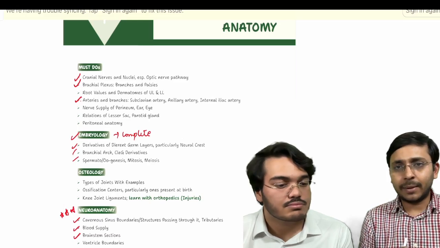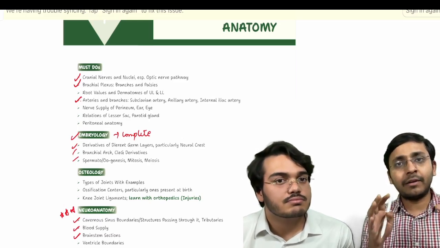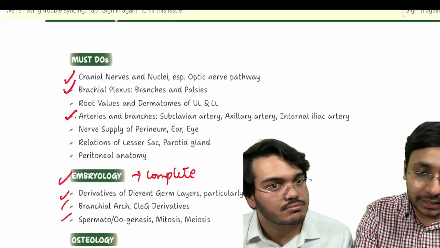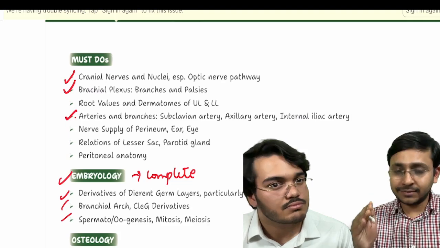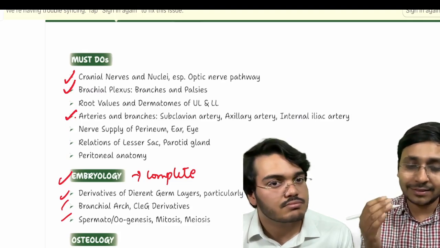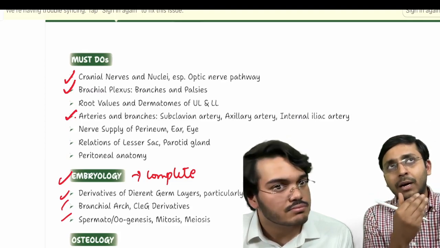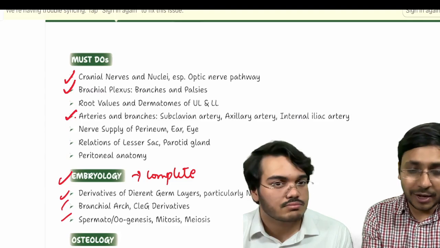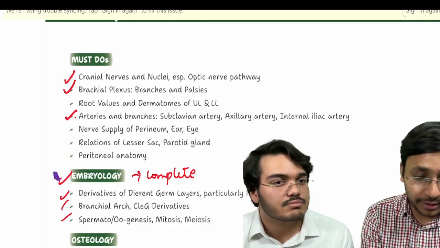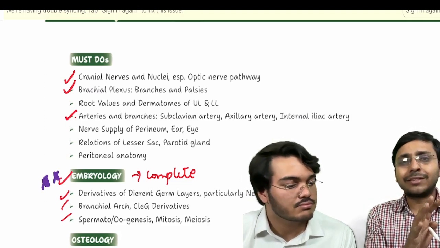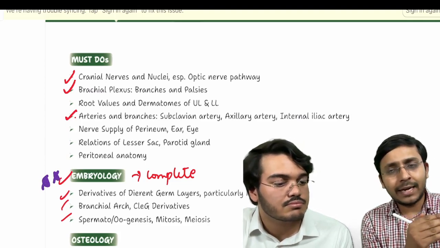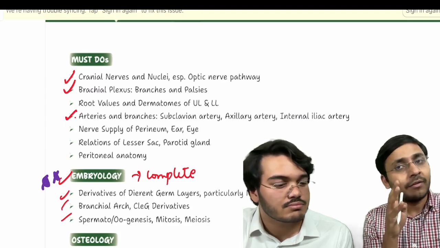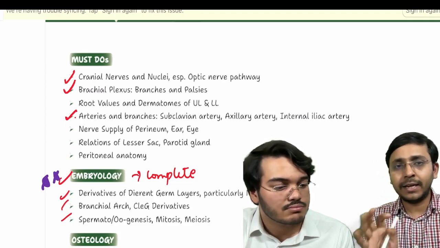First is anatomy. Now anatomy is a very broad topic, but the things to focus on more are cranial nerves. Cranial nerves are both important for NEET PG and INICT, very, very important. Brachial plexus, arteries and their branches. So arteries from head to toe, you should be well versed with their branches. Now embryology, I think, is very, very important because it takes around 4-5 hours to complete entire embryology from your notes, but you'll get 1 or 2 short questions. So 5 hours study, 2 short questions, very high yield.